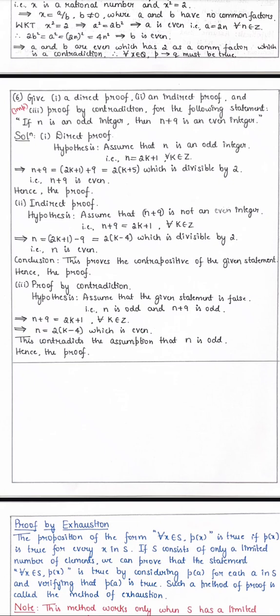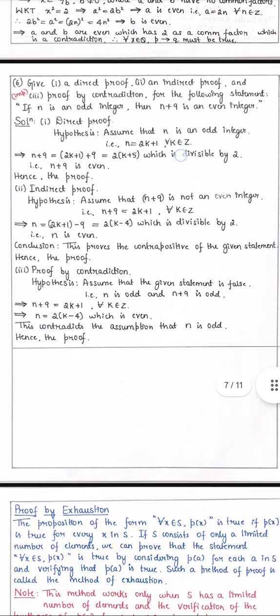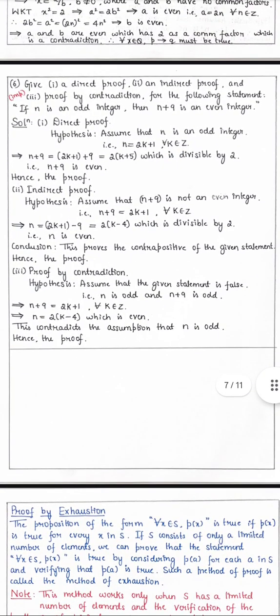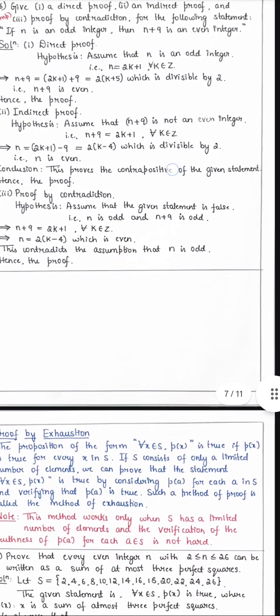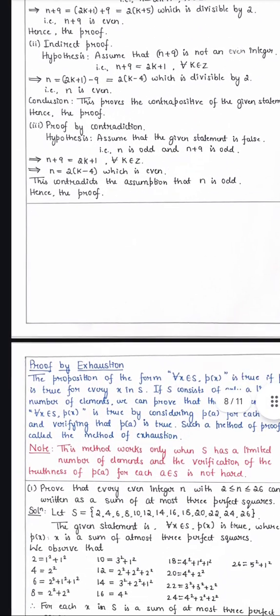Then n equals 2k plus 1 minus 9, which gives 2k minus 8, that is 2 into (k minus 4), which is divisible by 2. So n is even. Conclusion: this proves that the contrapositive of the given statement is true, hence the proof.